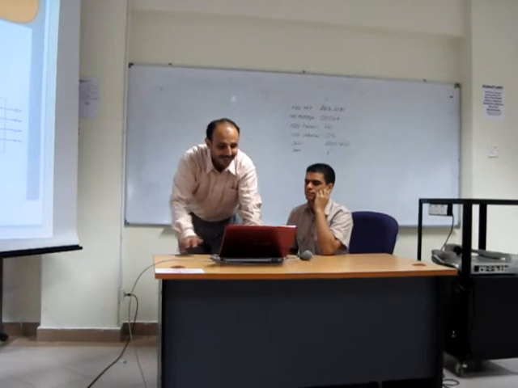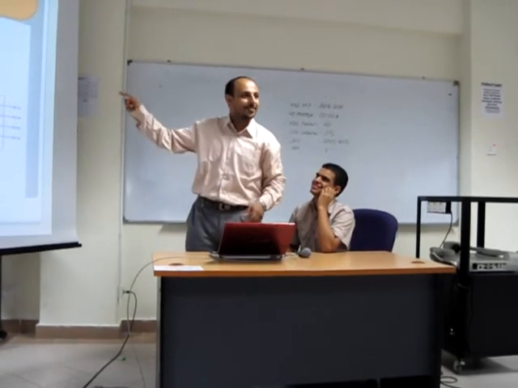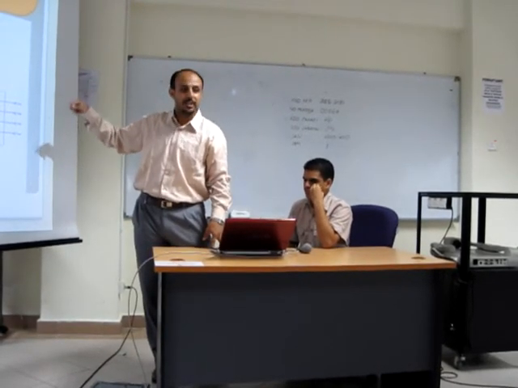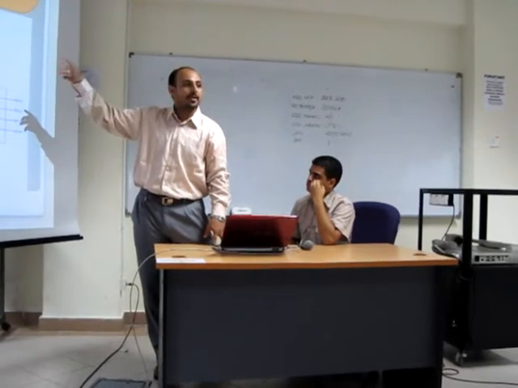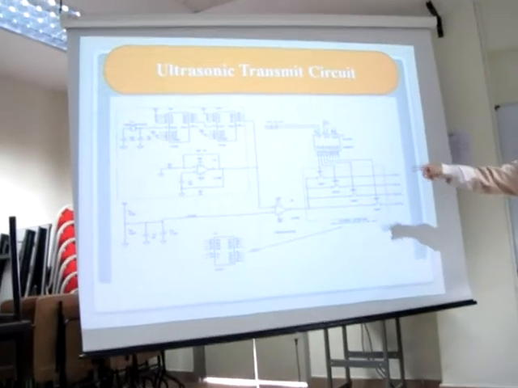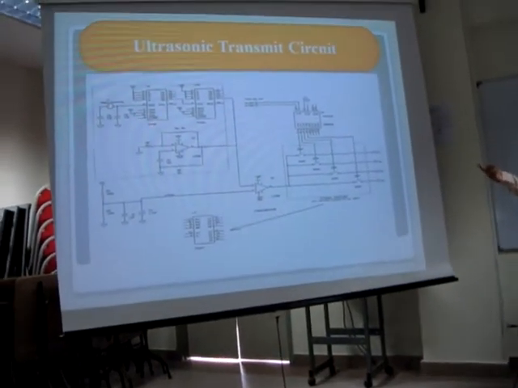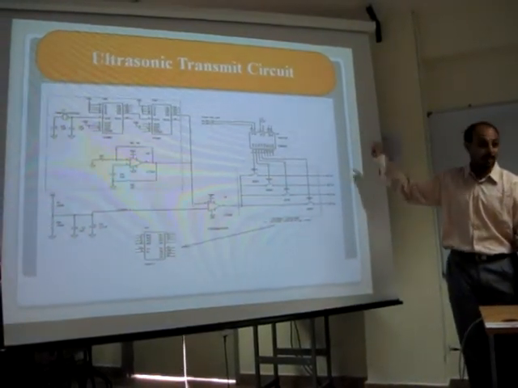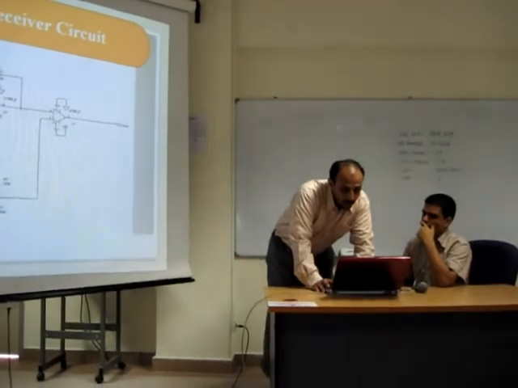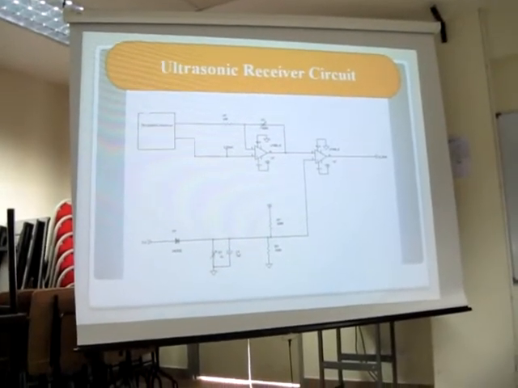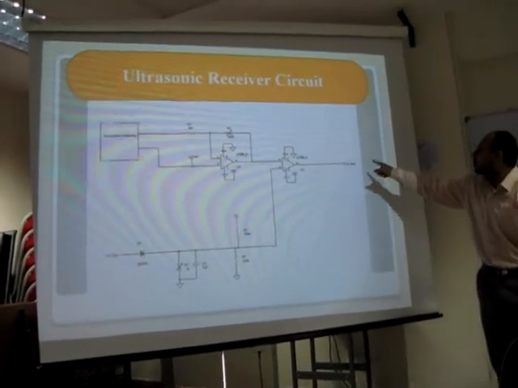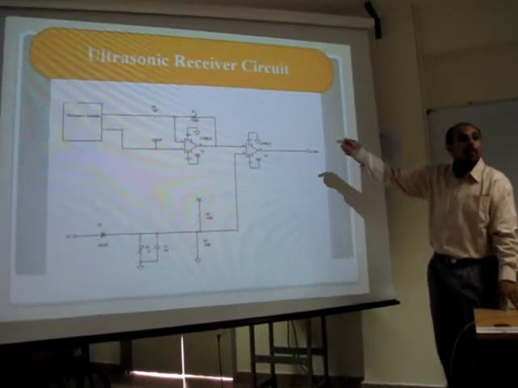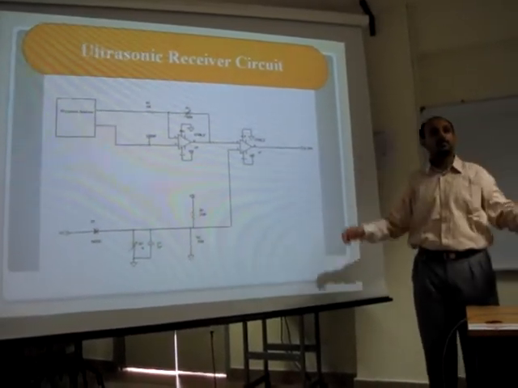Ultrasonic transmitter circuit. We are not going through this deeply because it's a complicated circuit. As we just need to know here, it's just an amplifier circuit to amplify the signal, and then the receiver is another amplifier to reduce the frequency and translate it into a logical quantity to be measured. That's all. All the devices that we explained are exactly the prototype circuit, and this is also the receiver circuit. So from the transmitter, the receiver receives the signal, reduces the frequency, and translates it into logical quantities to be measured that appear on the screen of the computer.